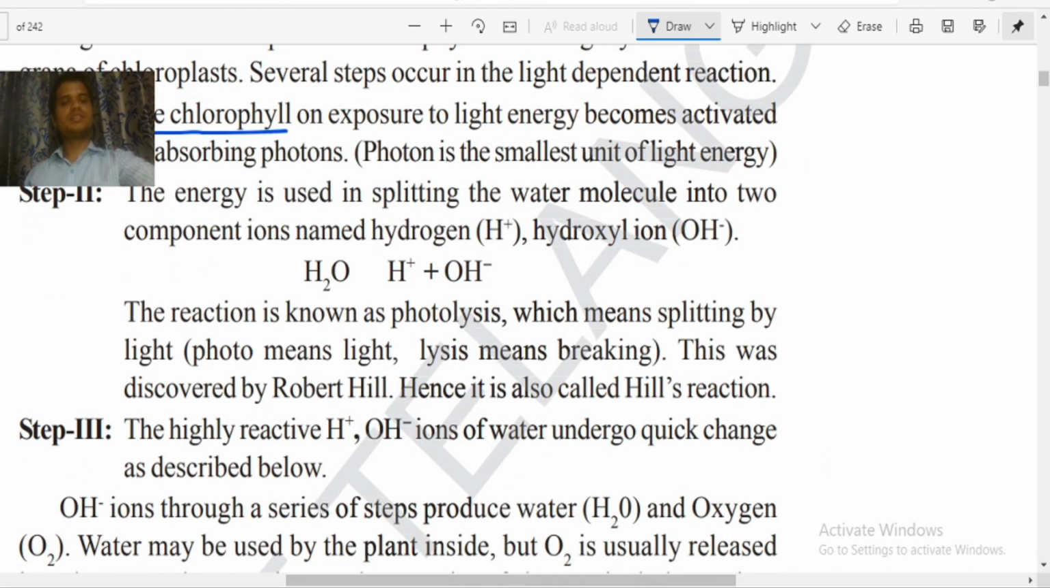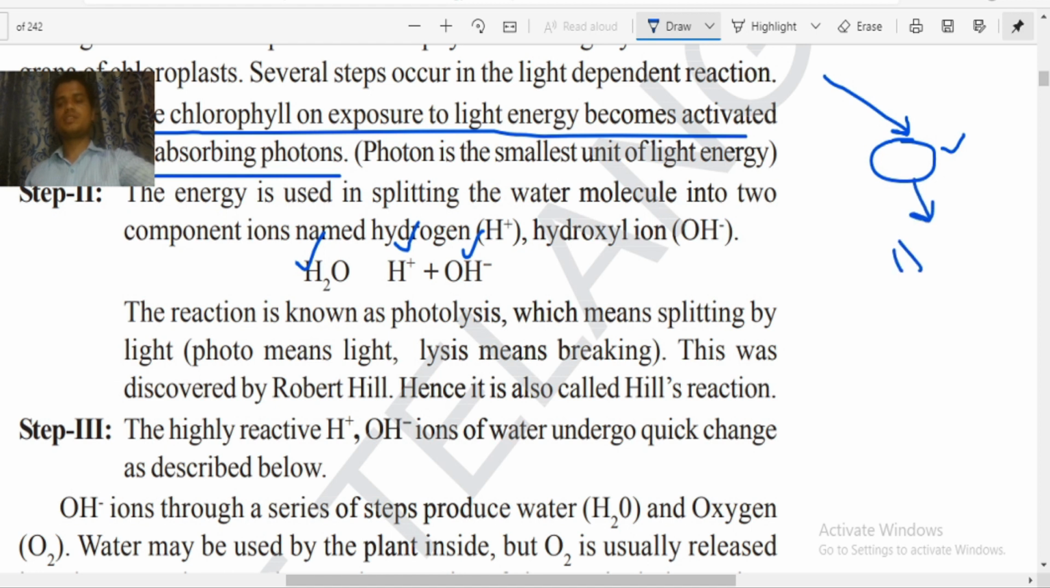The chlorophyll, on exposure to light energy, becomes activated by absorbing the photons, and it will be charged up. Now what is happening here? Imagine that this is the chloroplast. Light falls on this chloroplast and in step number one it is activated. Now step number two: here the water molecule will be split into hydrogen and hydroxyl ion. Inside, the water will be turned into H plus ion and OH minus ion, that is the hydroxyl ion.